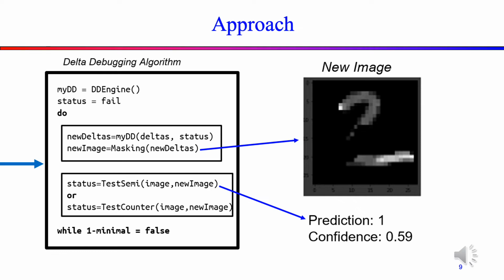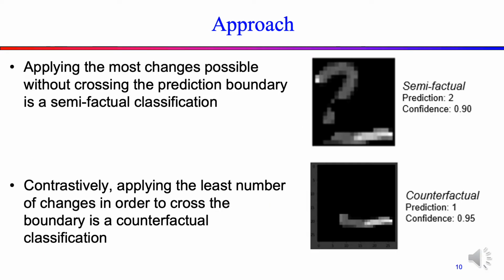So here we have a snapshot view of the internals of the algorithm. You can see that the prediction here on the new image that was generated has changed, so it is a 1. If you recall, a semifactual is of the form, even if X had changed, Y would not have changed. So here, this does not pass the requirements for a semifactual, so we will continue to run until we reach that one minimal solution. Applying the most changes possible without crossing the prediction boundary is a semifactual classification.